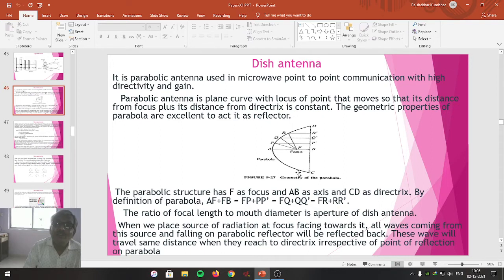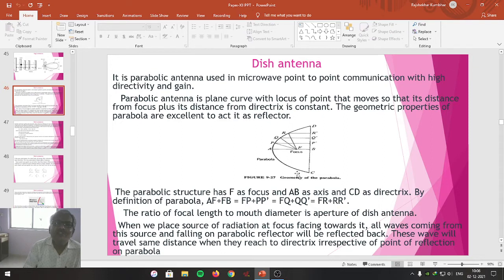As the point moves along the curve from one end toward the other end, the distance of that point from the focus and the distance from the directrix, their sum, always remains constant wherever the point is located on the parabolic structure. This shape acts as a very good reflector. So that's why the parabolic shape is chosen to construct the dish antenna.